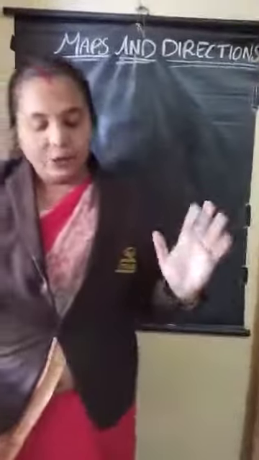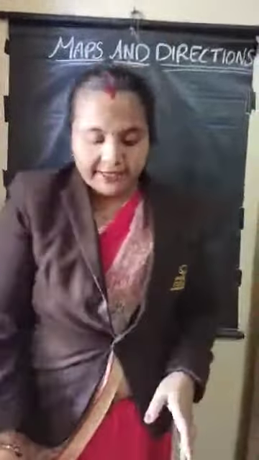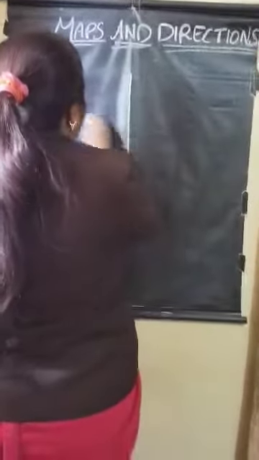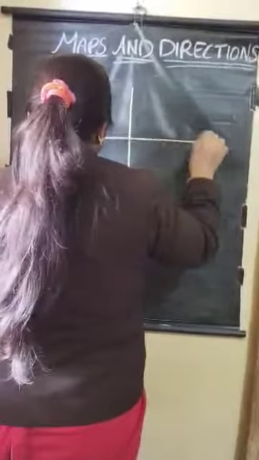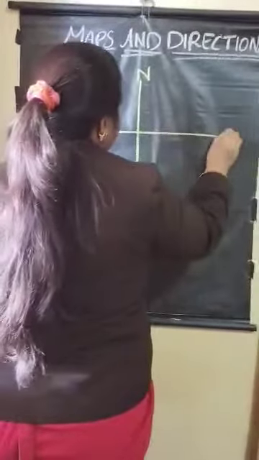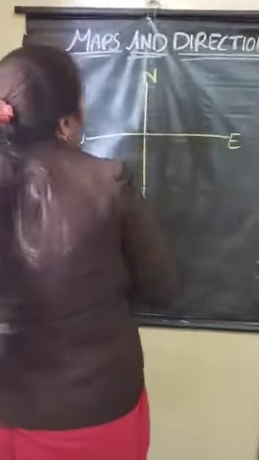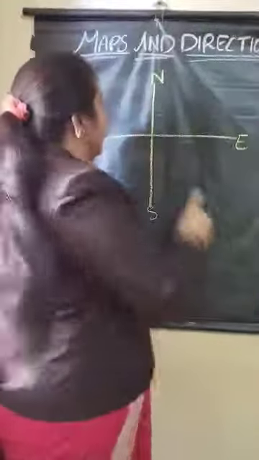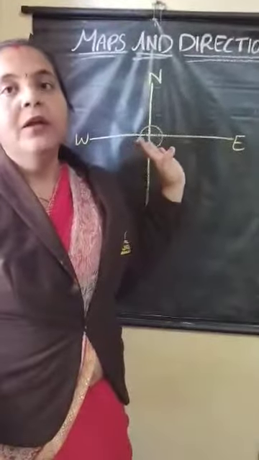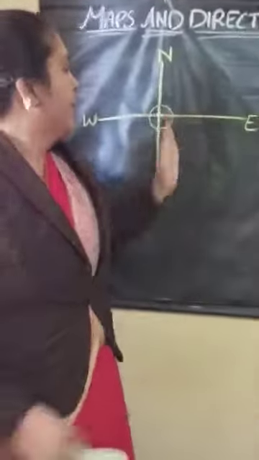So a big role is there. What are the directions, first in the simple way? In your book they have given it. Here in the book, this is north, this is south, this is east, and this is west. So this is our India map.